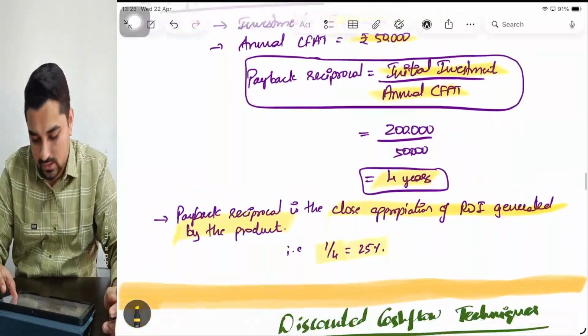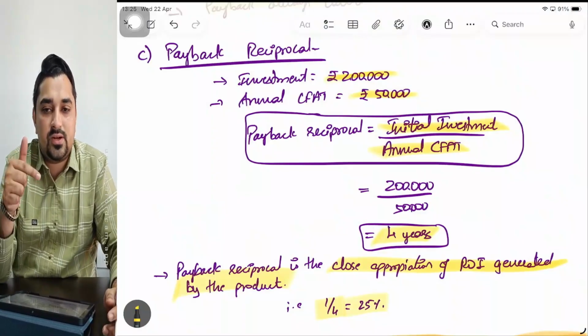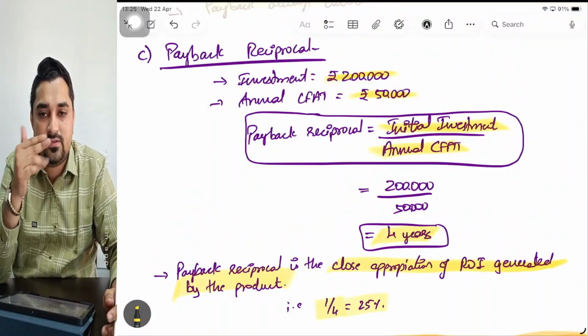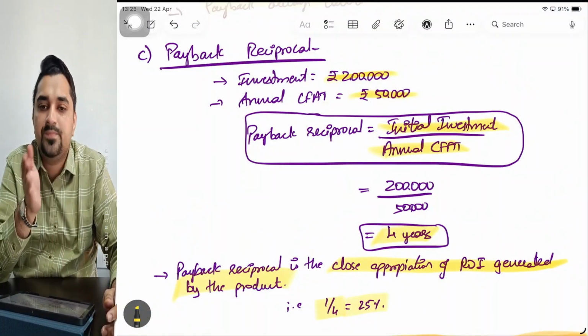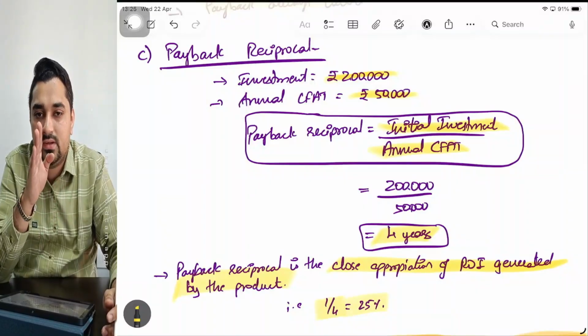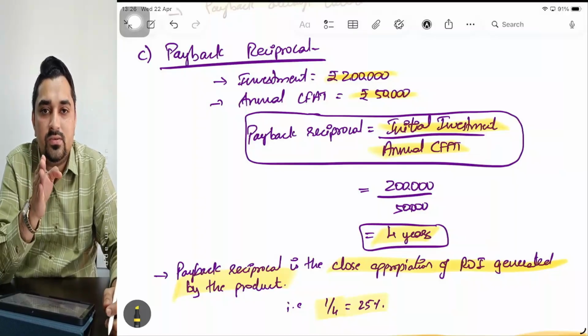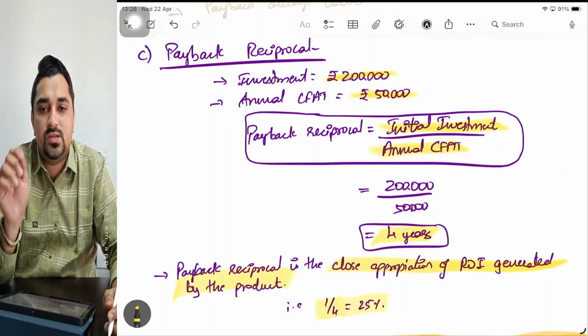So these are the 3 methods: simple payback, discounted payback. In simple payback, when the cash flows are uniform, use the formula. When the cash flows are not uniform, then use the cumulative plus interpolation approach. Coming to discounted payback, again you need to discount the cash flows at the appropriate discount rate given in the question. Then again cumulative DCF, then you need to apply the interpolation formula.